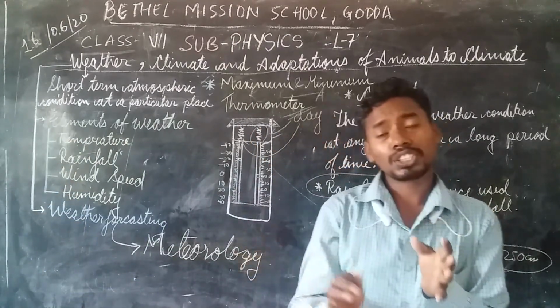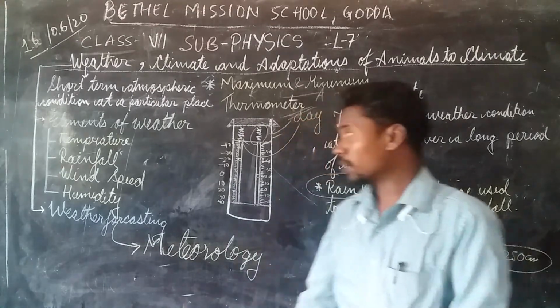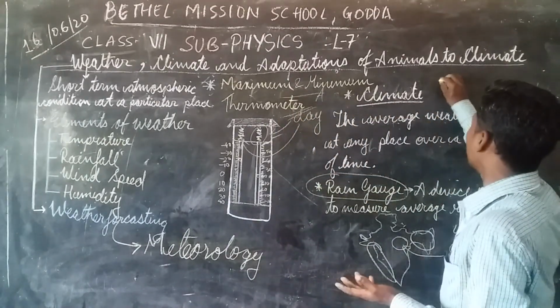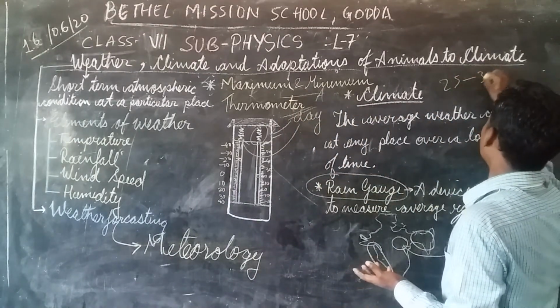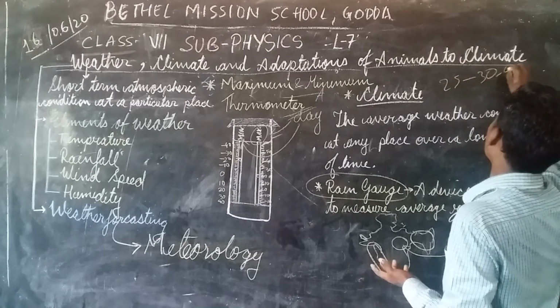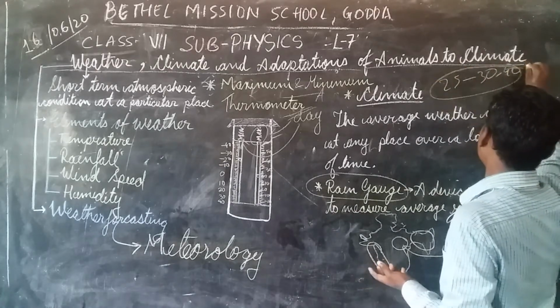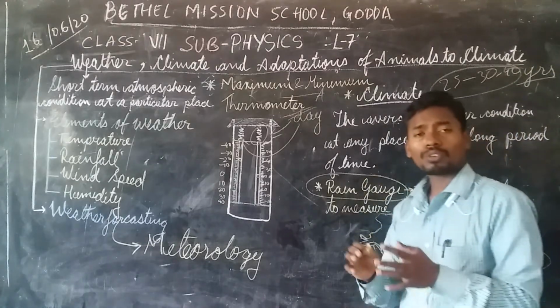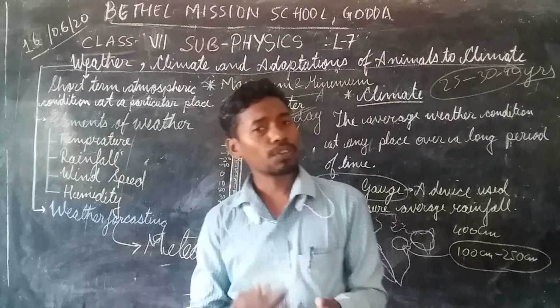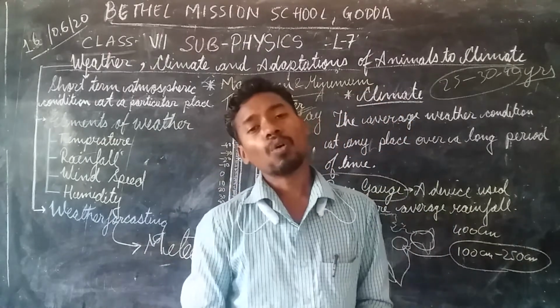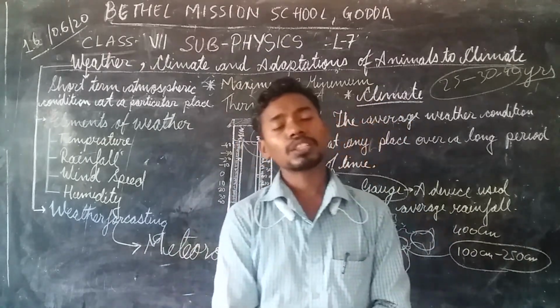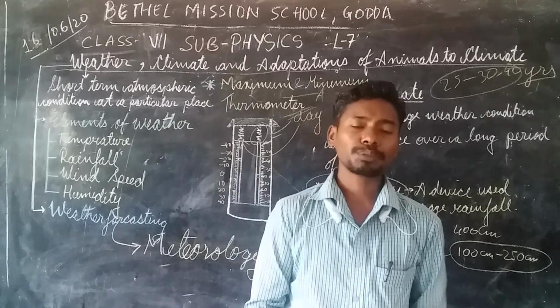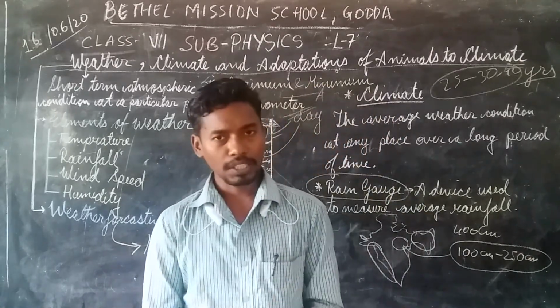It may be from 25 to 30 years or even 40 years. So over a long time duration we take the average conditions of the weather, and then we find out the type of climate experienced in that particular place.